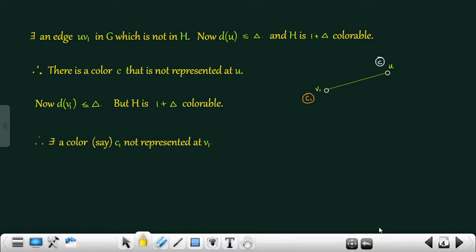And we say that the color C is not represented at U. This is denoted by writing C inside a circle near the vertex U. Whenever a color is not represented at a vertex, we write the color inside a circle near that vertex. Now, degree of V1 is less than or equal to delta, but H is 1 plus delta colorable. Therefore, there exists a color, say C1, not represented at V1.